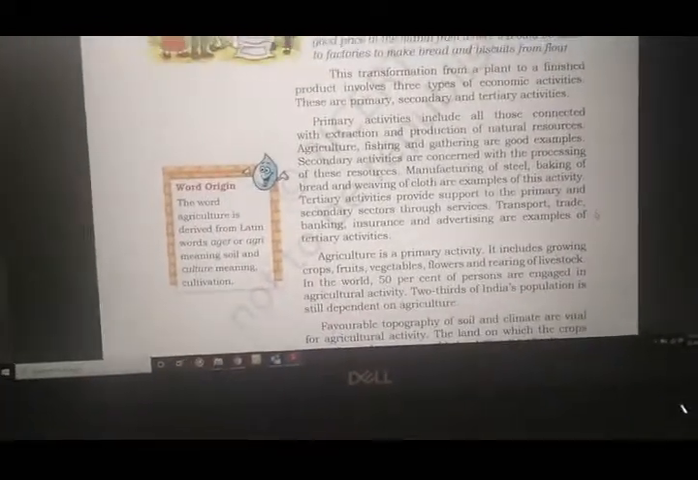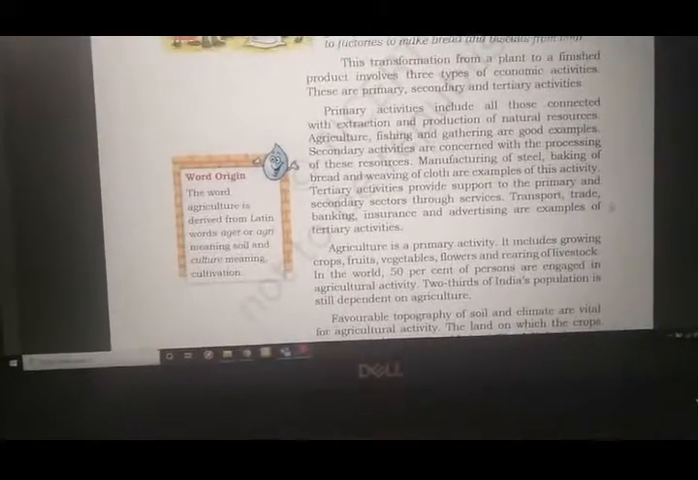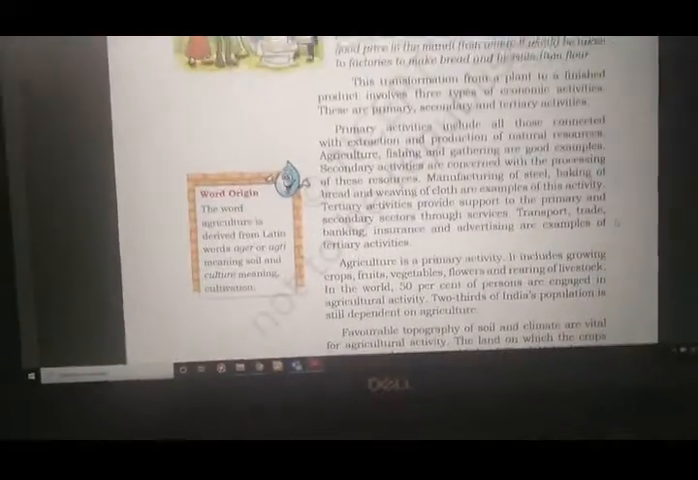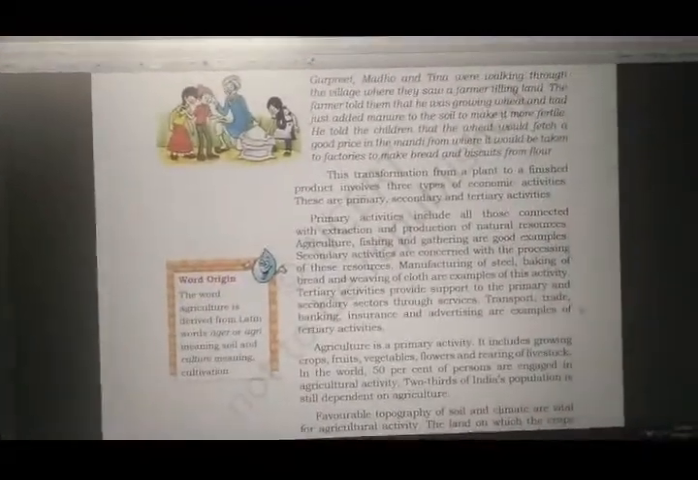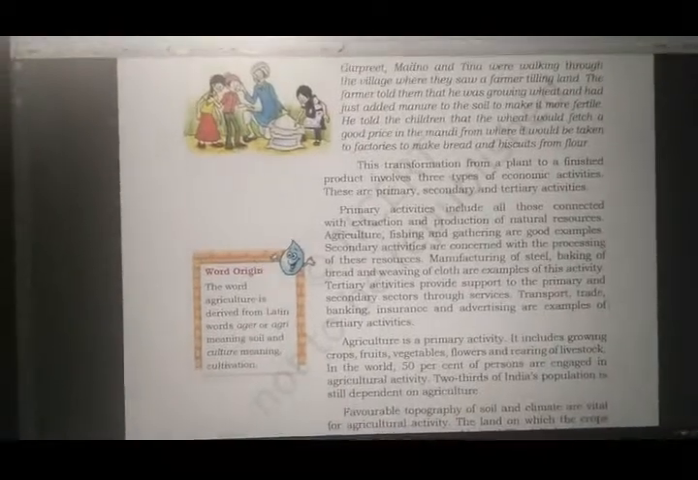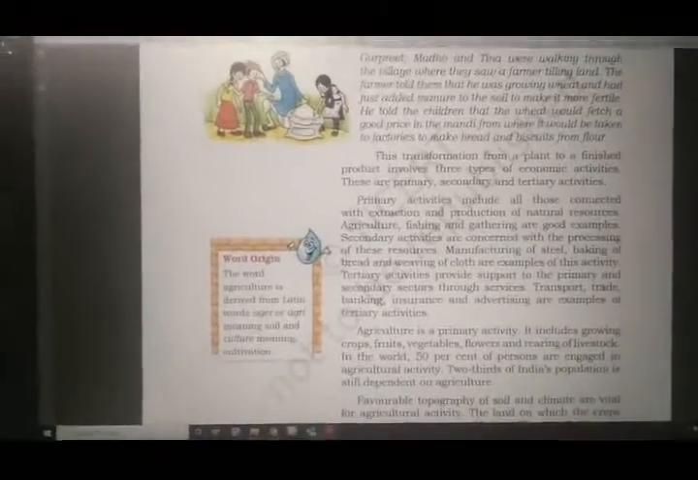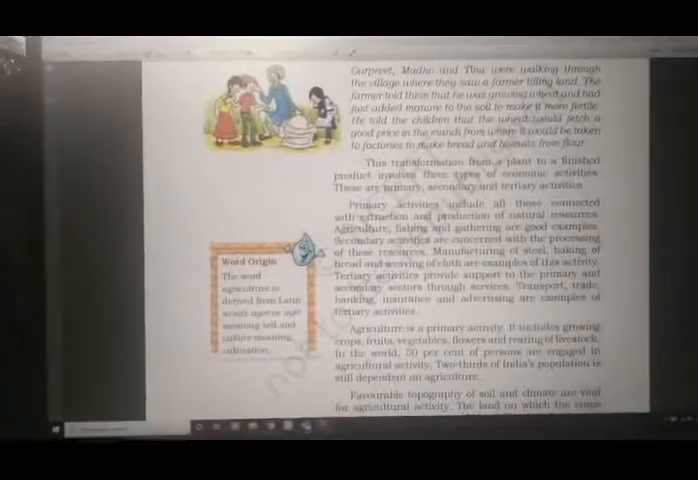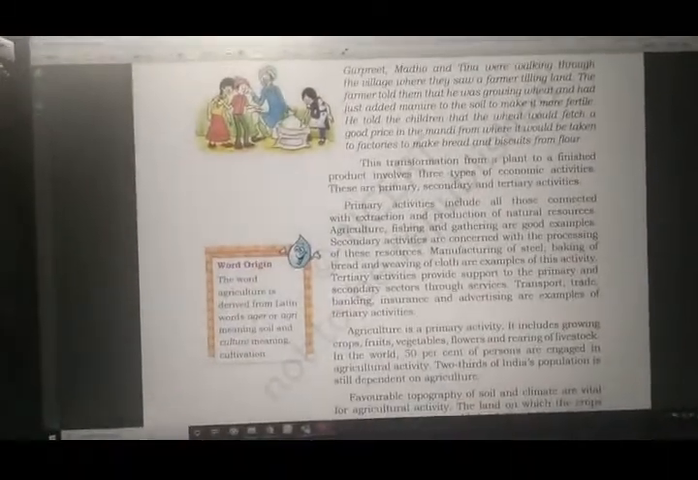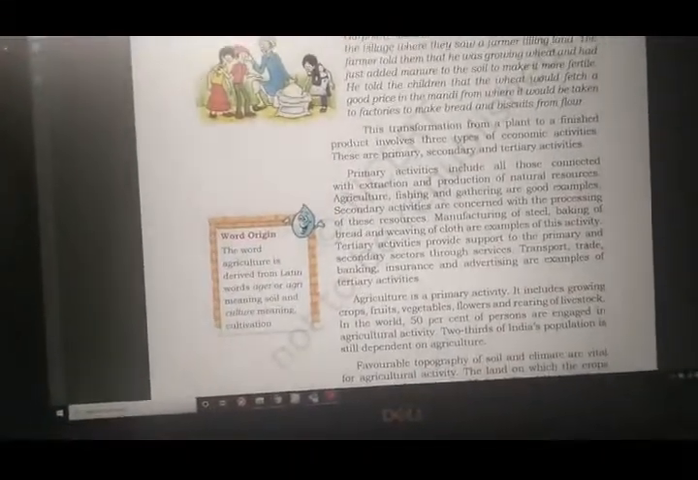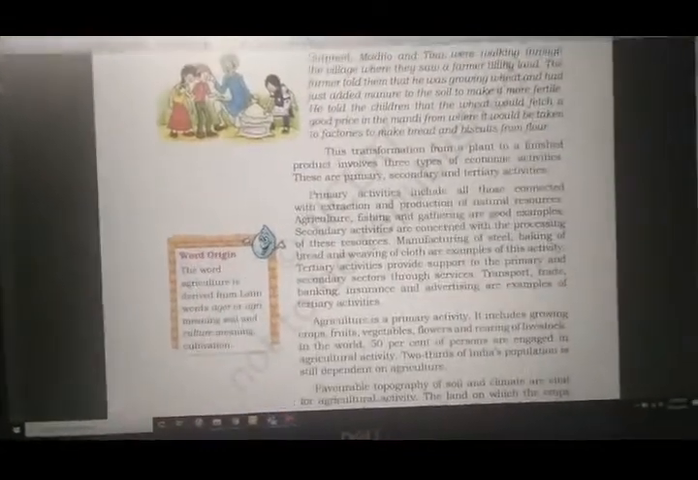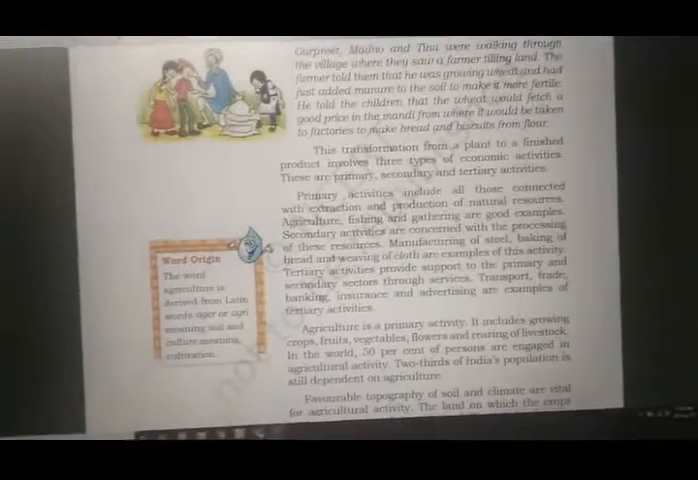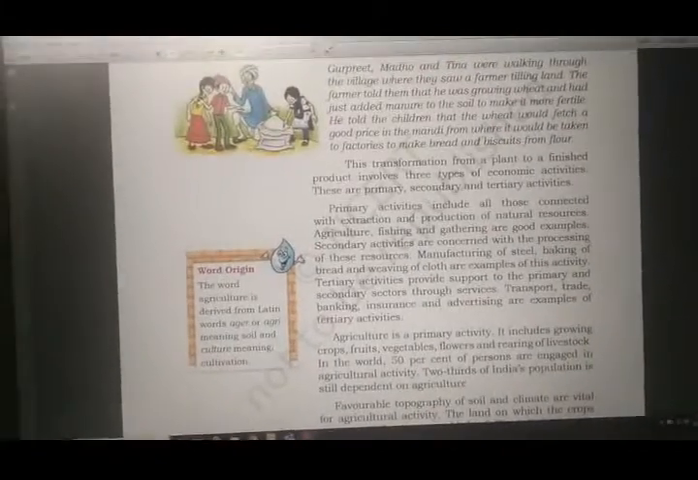So all these things are included in this tertiary activities. Okay. Now, to make it much easier for you, I'll tell you one more example. See, in the same story where Gurpreet, Madhav and Tina, the farmers, were tilling the land. Now tilling actually comes under the primary activity, where you are extracting or trying to produce something. What are they going to produce? They are going to produce wheat. So that is why it comes in the primary activity.